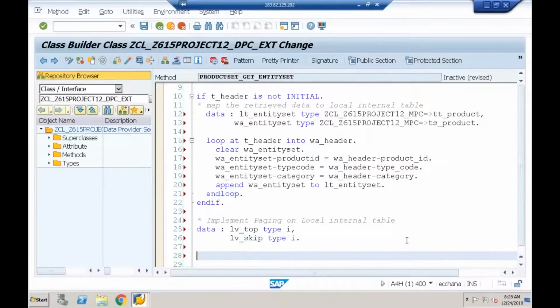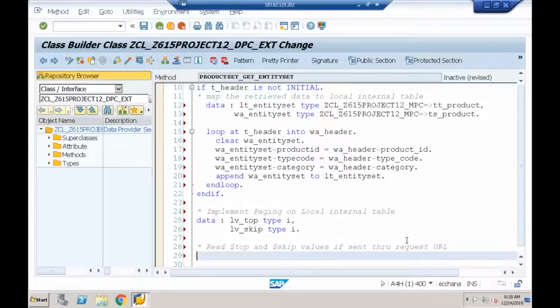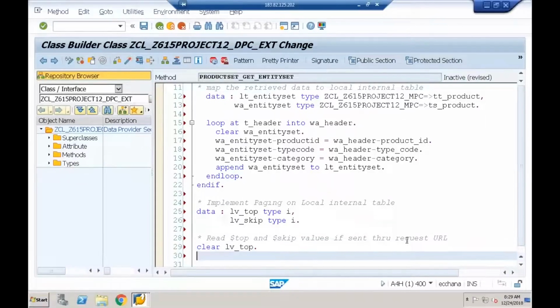Done. Now the next step is to read dollar top and dollar skip values, if sent through the URL. The user may or may not send the dollar top and dollar skip. So how do you do it? Clear lv_top. Now how do you read this top value? Somewhere here only you'll have one parameter.